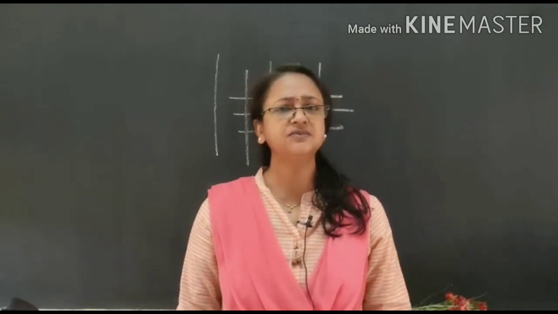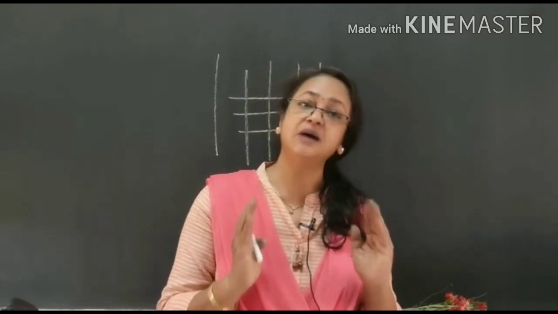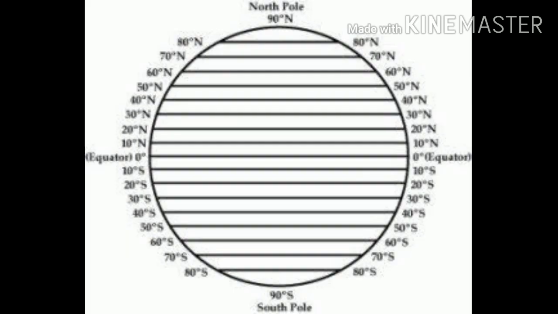Now we go straight to our latitude. Let's see a picture of some latitudes on the globe. These are pictures of some latitudes on the earth. The latitude of the equator is 0 degree, and that of the North Pole and South Pole are 90 degrees north and 90 degrees south respectively.